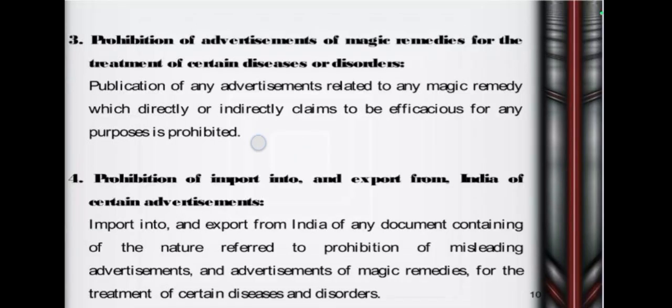Next we see the third one. The third one is prohibition of advertisement of magic remedies for the treatment of certain diseases or disorders. That means magic remedies with miraculous power that claim to cure diseases or problems. Publication of any advertisement relating to any magic remedy which directly or indirectly claims to be efficacious for any such purpose is prohibited.